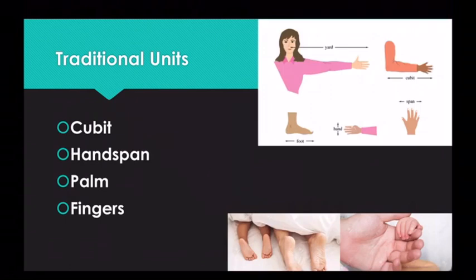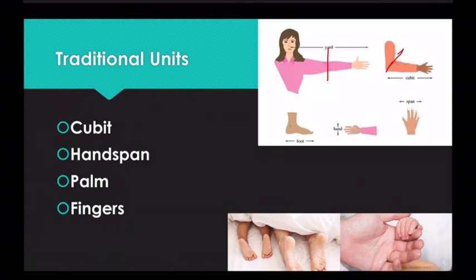What is a cubit? A cubit is the length of an adult person from the forearm to the tip of the middle finger. That is what a cubit is.